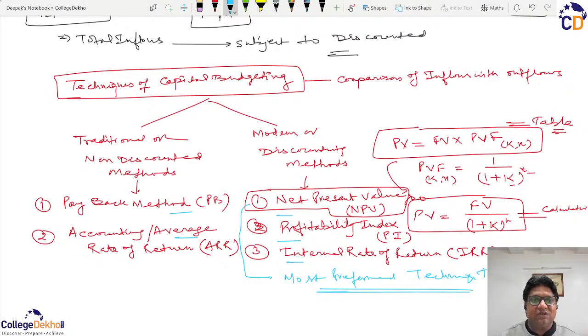In that case, if there is any contradiction between the methods, or sometimes it can happen that you are having two choices and both look profitable, and we are in the dilemma of which one to choose, because we have to go with only one option, we call such decisions mutually exclusive decisions.